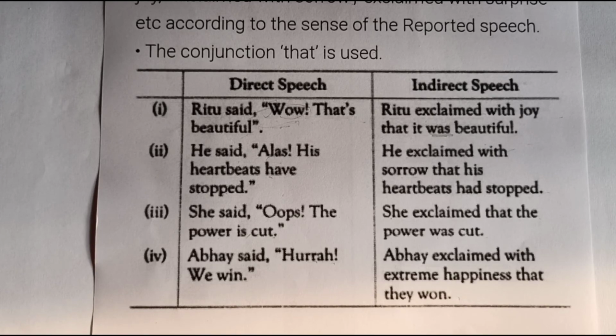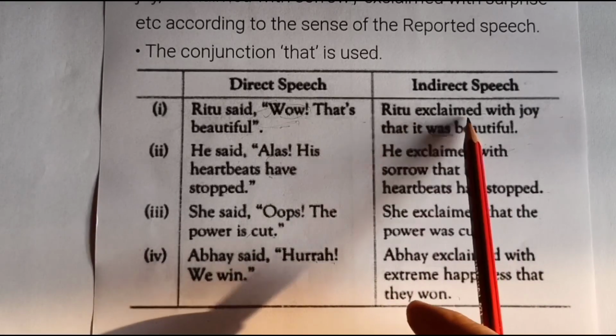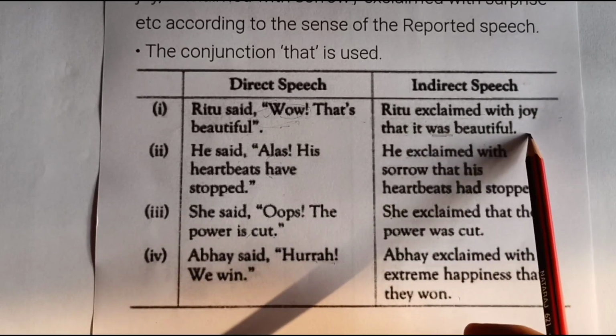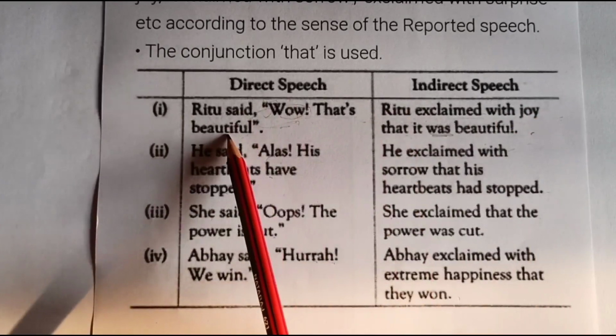And I would also like to tell you that you can get vice versa also. You can get an indirect statement and you will be asked to change into direct speech. In that case, students often make mistakes in punctuation. So that must be taken care of. That inverted commas should be used. For example, if we take this example only, if you get a statement, Ritu exclaimed with joy that it was beautiful, how will you write it into direct speech?